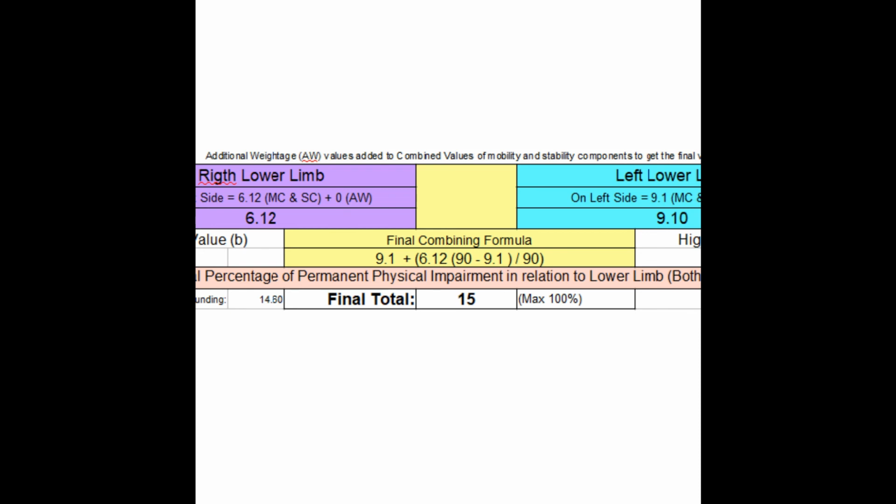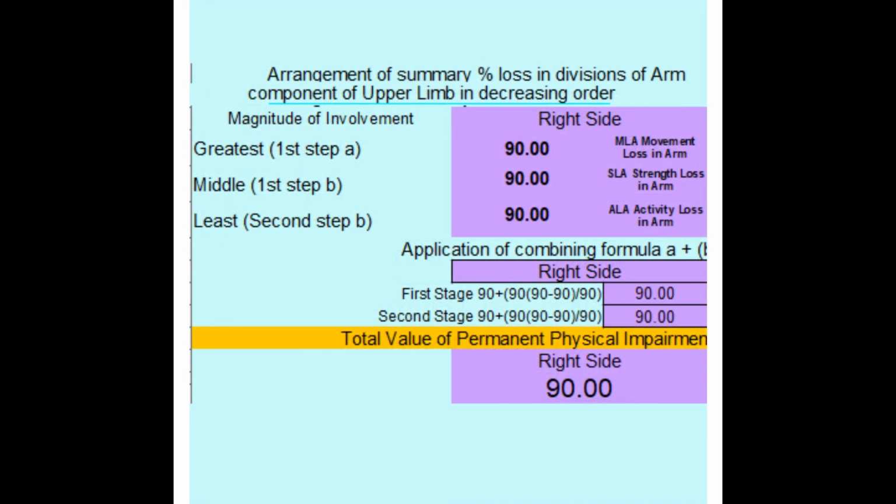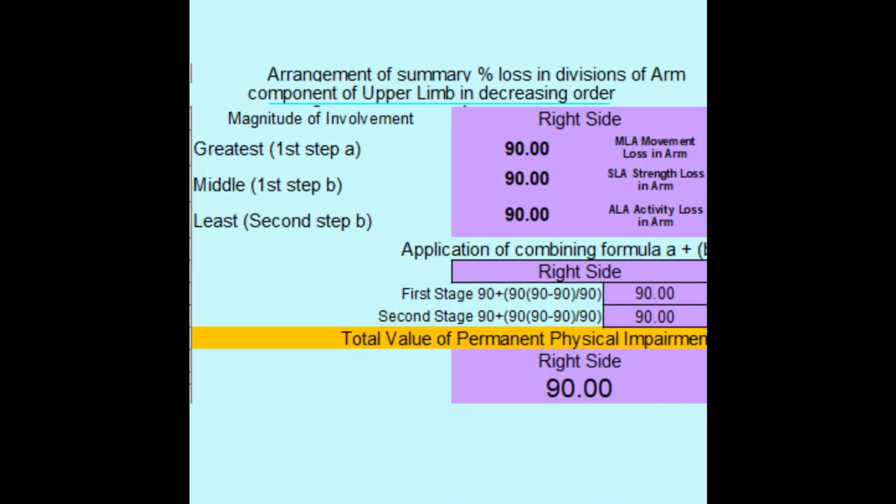to locomotor system. Next example is of a flail upper limb with all the divisions in the arm component having a maximum functional loss of 90% each. How to use the combining formula in that case? If you have three values, you have to use the telescopic method. Arrange the values in descending order and then use the combining formula 2 times. You can see that in spite of 90% maximum value, when we use the combining formula, the values get combined to 90% only. That is by the design of the combining formula.